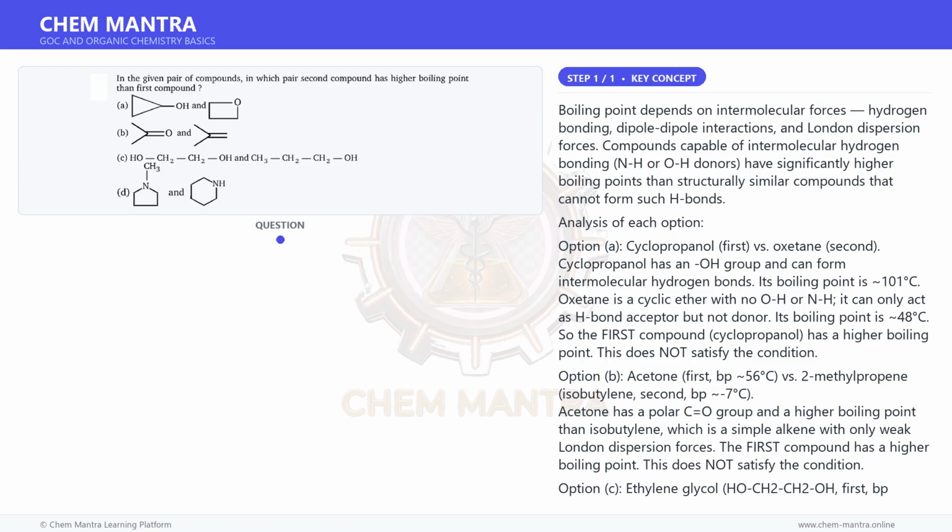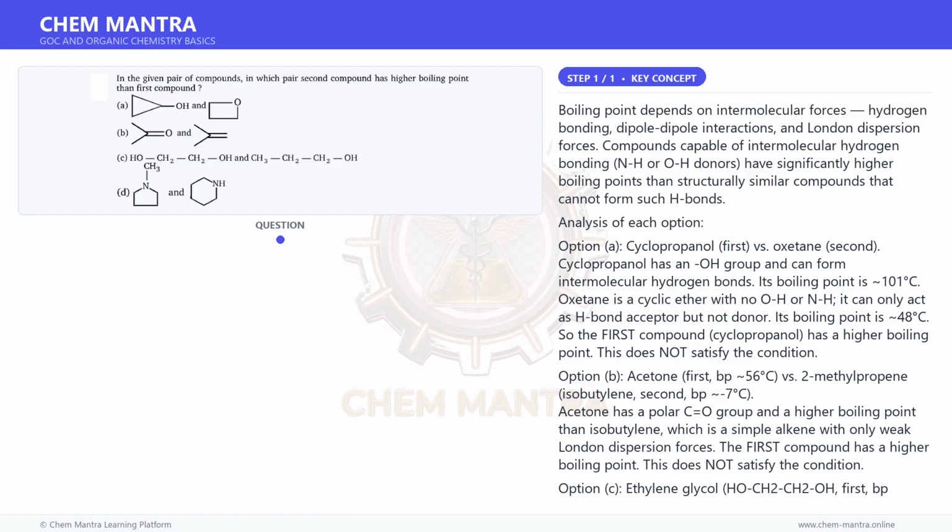Piperidine is a secondary amine with an NH group, allowing intermolecular hydrogen bonding. Its boiling point is ~106 °C. Therefore, the second compound, piperidine, has a higher boiling point than the first compound, 1-methylpyrrolidine. This satisfies the condition. Why do other options fail?